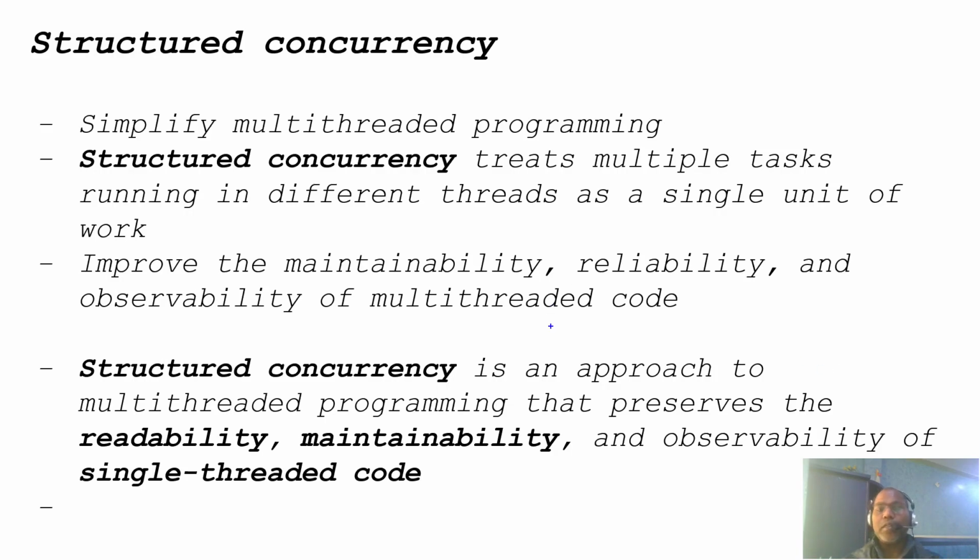Another way to say it: structured concurrency is an approach to multi-threading programming that preserves readability and manageability. Since Java 19, you can write code that looks like structured programming.